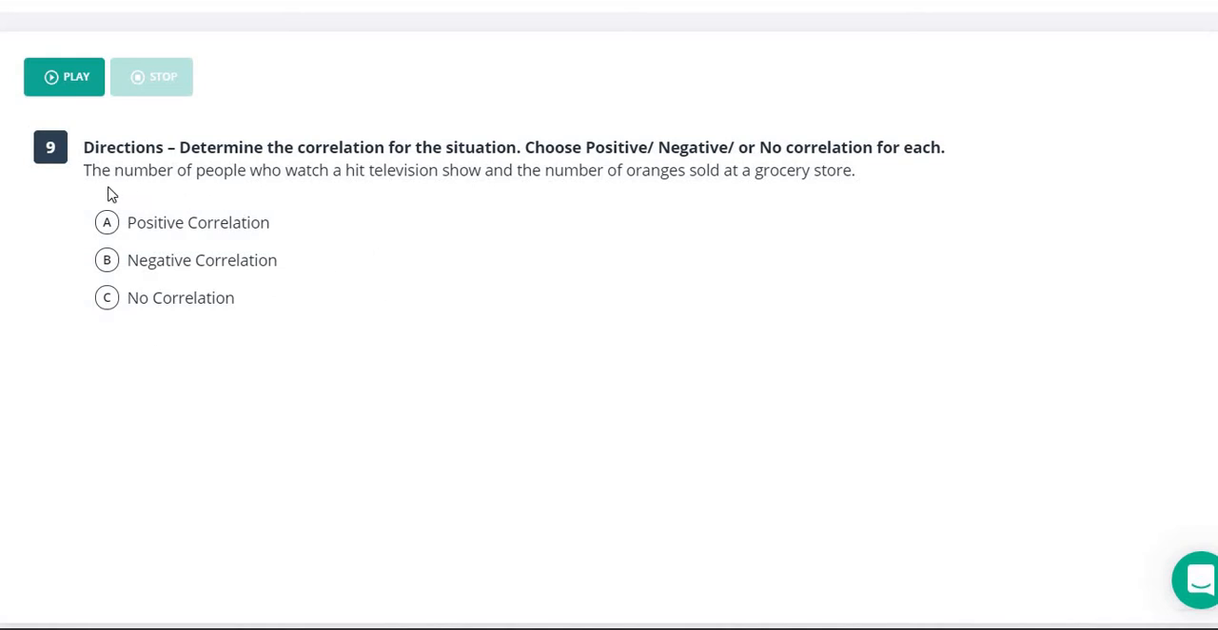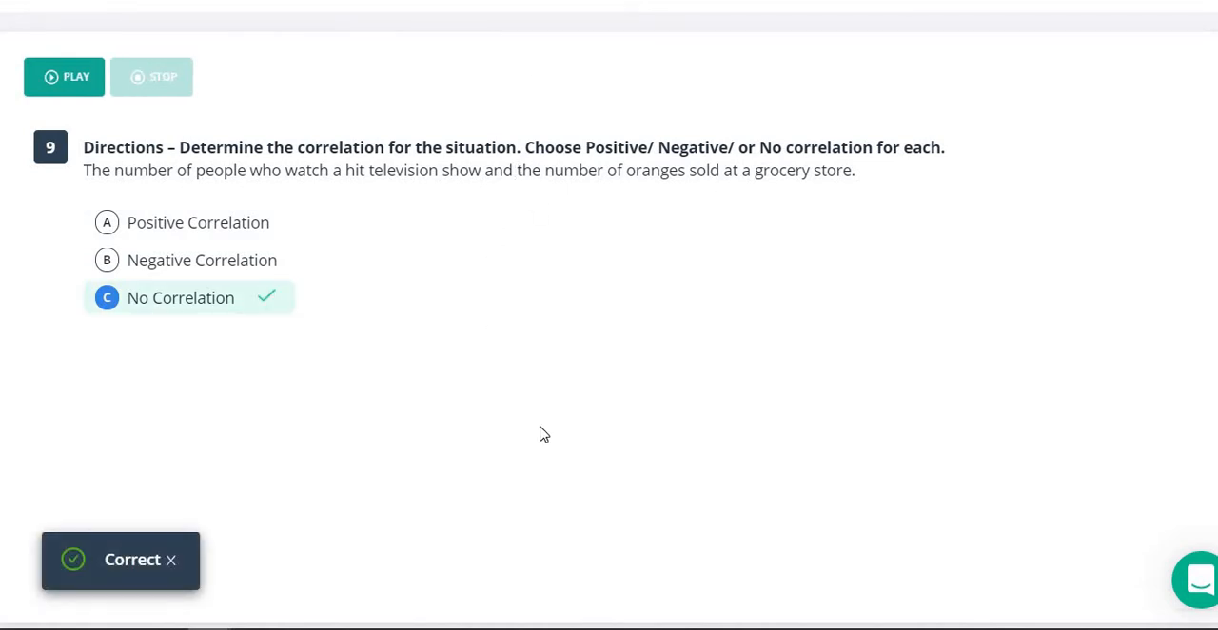So if we read this here, it says the number of people who watch a hit television show and the number of oranges sold at the grocery store. Now, these two things are going to have absolutely nothing to do with each other whatsoever. The number of oranges sold and anything that's on television are going to have nothing in common. How many people watch this show, if it's going up, it's not going to change the number of oranges sold at a grocery store. So the answer here is going to be no correlation.